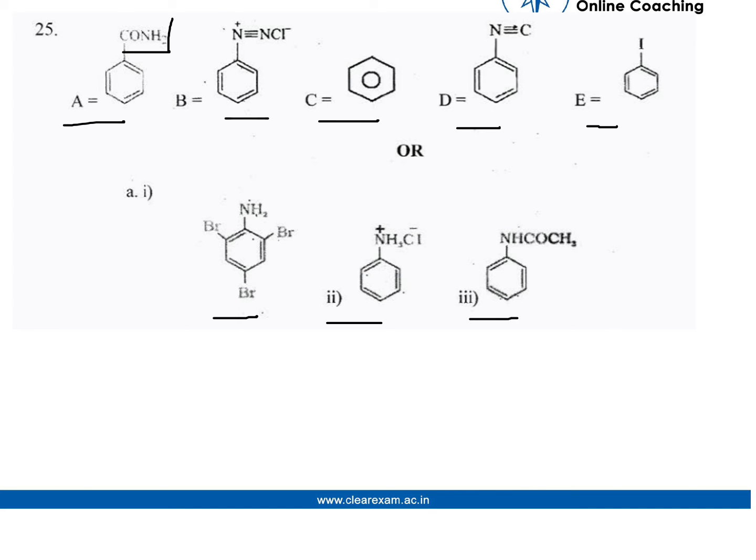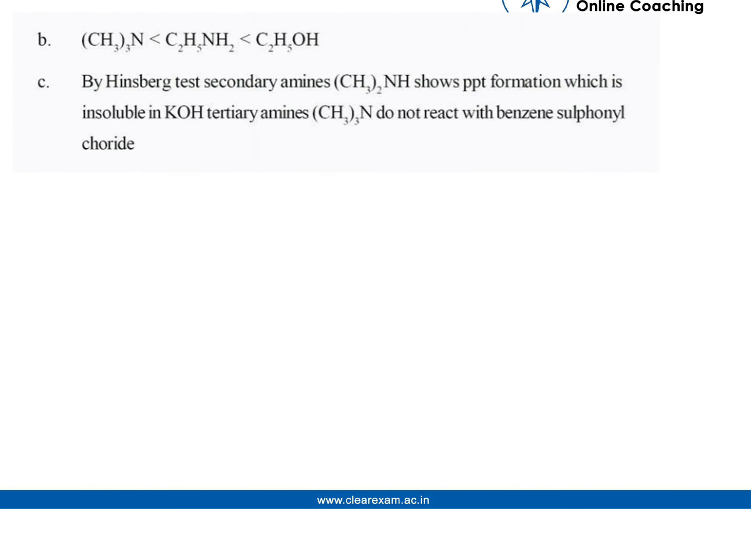And in the third, we react aniline with acetic anhydride in the presence of pyridine, which forms acetanilide plus CH3COOH. And for the second part, here is the given answer of that.